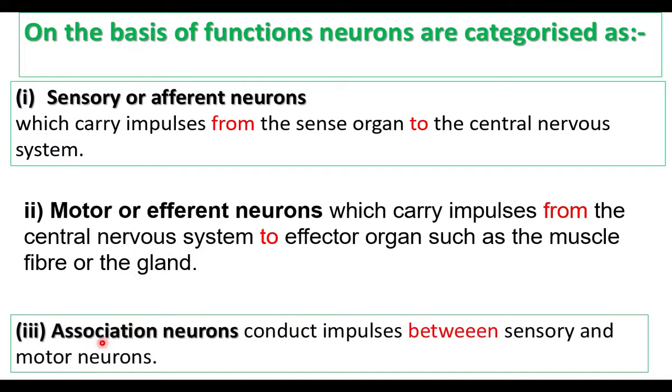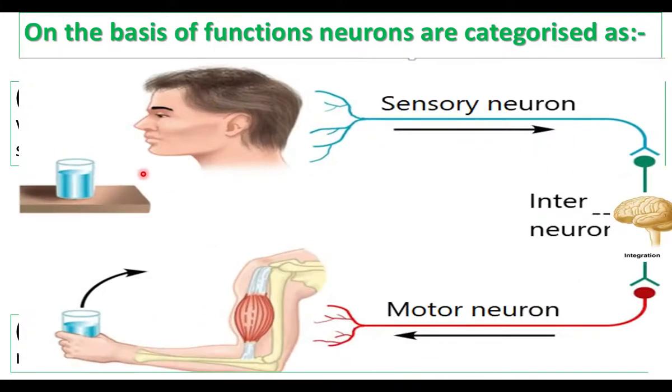And association neurons are called interneurons. They are in between the sensory and motor neuron. Sensory neurons are connected with motor neurons by association neurons. A person is looking at a food item, a favorite juice. The eyes are sense organs. The sense organs are connected with sensory neuron.